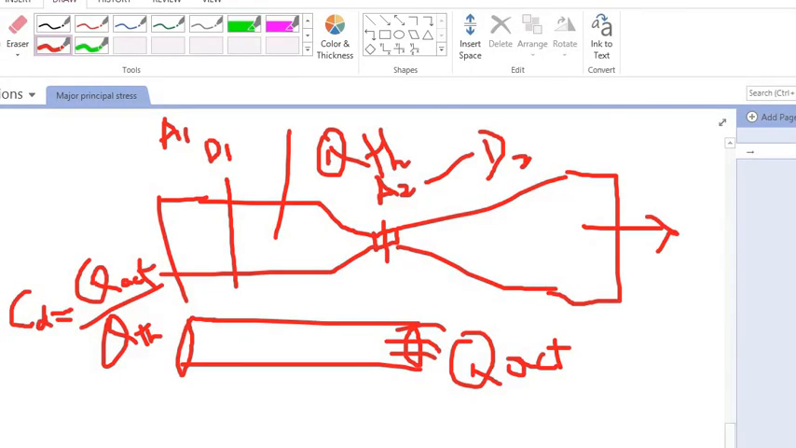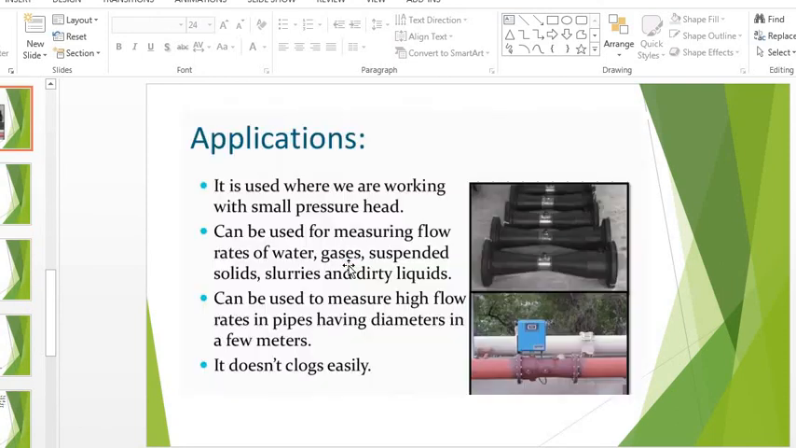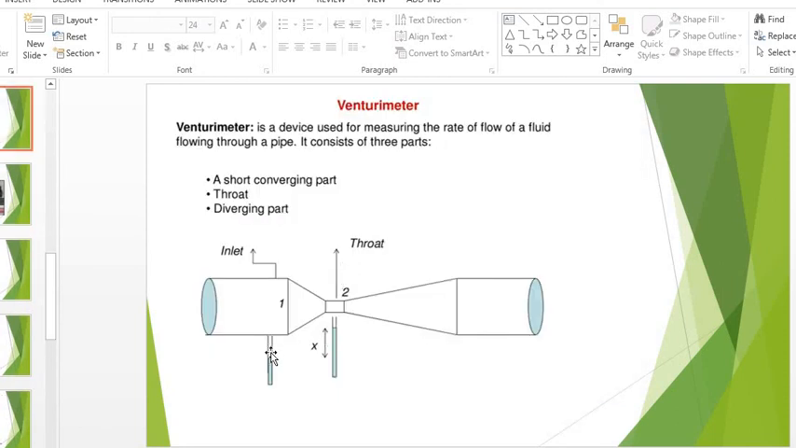I think I have to show it here, that will be more clear. See, one manometer is connected. We have already studied the U-tube manometer. So this U-tube manometer is there, right? What happens when we connect a U-tube manometer? There will be some pressure at section 1 and section 2. Due to this pressure difference, a manometer difference will be created, and that is noted as x, right?